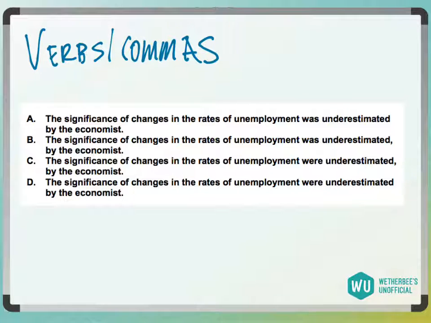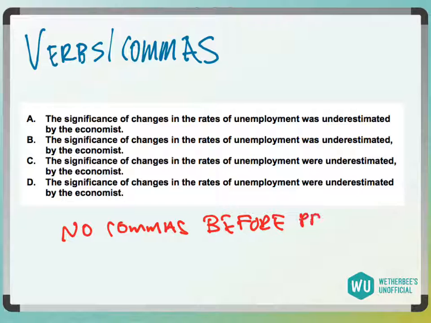Okay, so if we look at these answer choices, we have two things being tested. A and B have the verb "was," and C and D have the verb "were." And then B and C have a comma right here, and A and D do not. So whatever's going to be easier for you. One thing I always say is no commas right before prepositions.